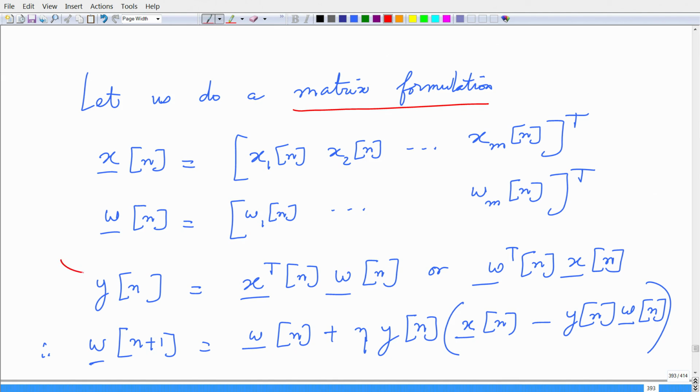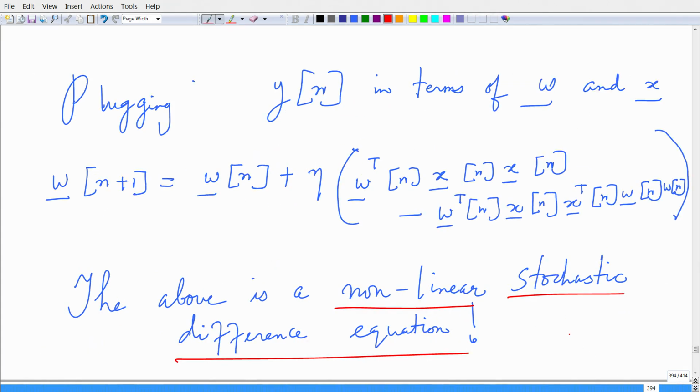So, y is my output, just to recall, eta is my learning rate, and I assume that the learning rate is constant, but in general it can vary as a function of the time step. x of n is my input vector and w of n plus 1 is my updated weight vector. Okay.